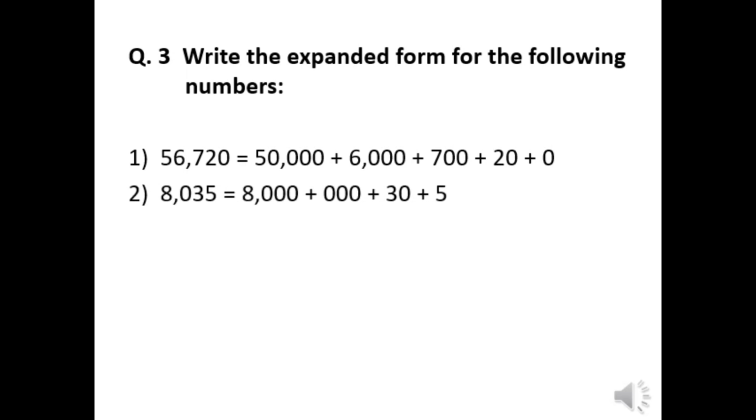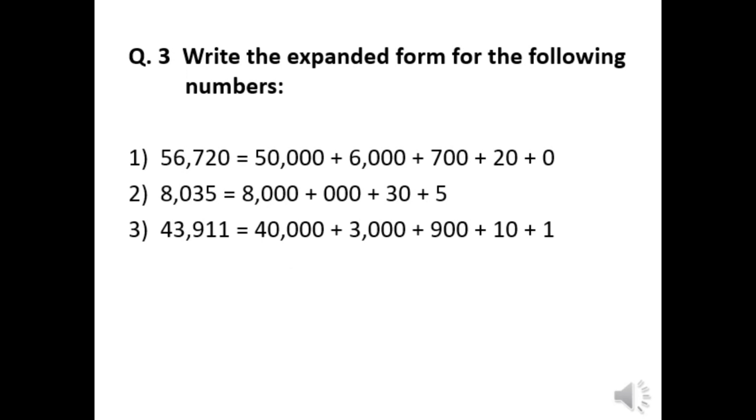Next is 8,035. So this will be equal to 8,000 plus 0 plus 30 plus 5. And the third one is 43,911, which will be equal to 40,000 plus 3,000 plus 900 plus 10 plus 1. And the fourth one is 4,983. So this will be equal to 4,000 plus 900 plus 80 plus 3.